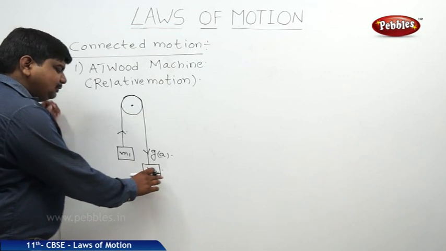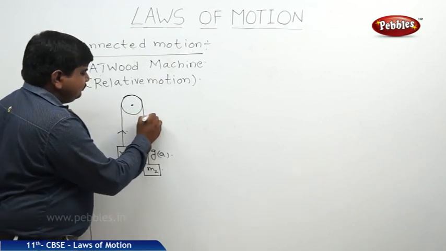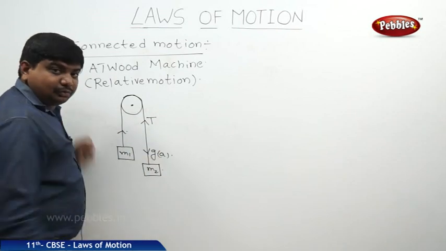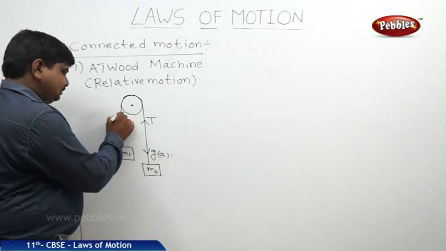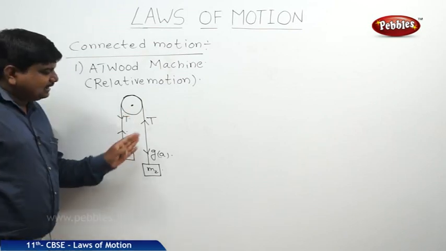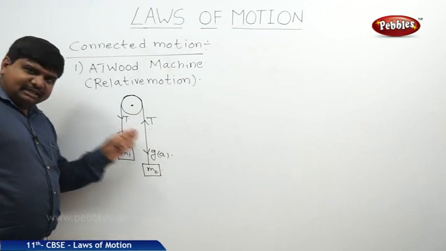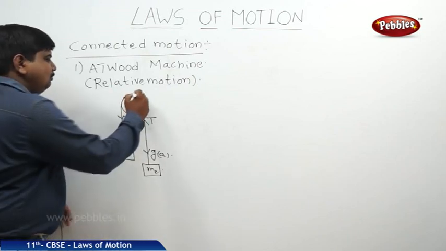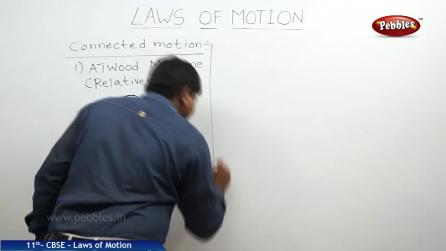So let us suppose the body M2 is coming down. Therefore the tensional force is always up towards M2. If M1 is moving up, the tensional force will come down. So we should find out the net force acting on the bodies individually, then we will add them, and therefore find the net tensional force acting on the pulley.